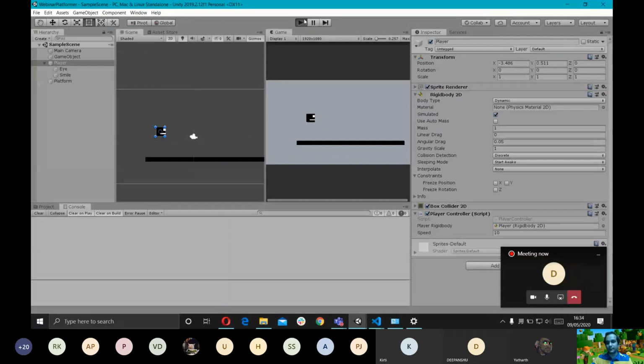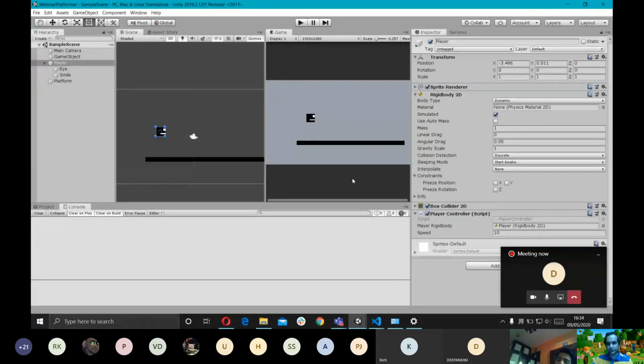Okay, so one more thing. Play mode is basically for testing. So right now I can change anything that I want. I can like increase the speed. But as soon as I exit the play mode, none of these fields will be retained because the play mode is essentially for testing. So whatever changes you need to do, do them outside the play mode, and then go inside the play mode to test them.